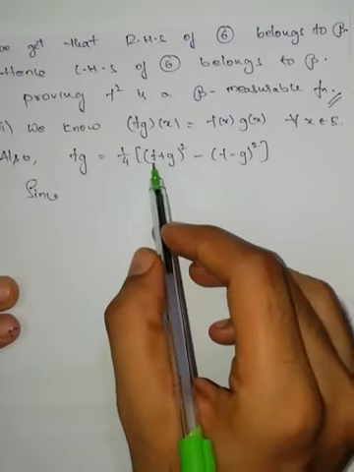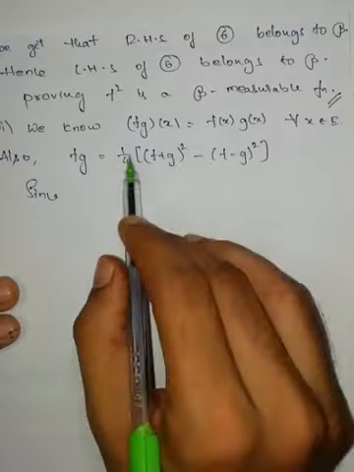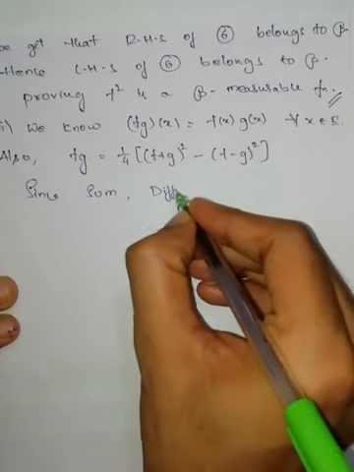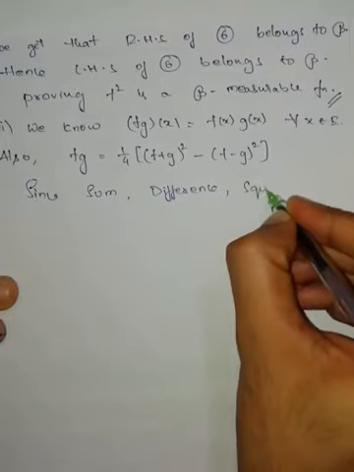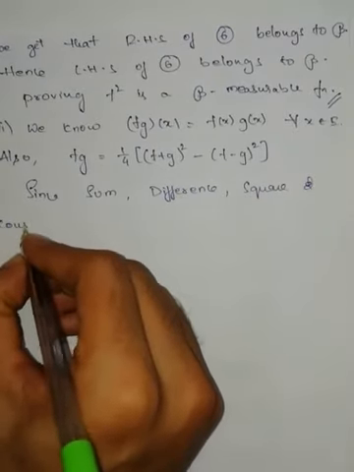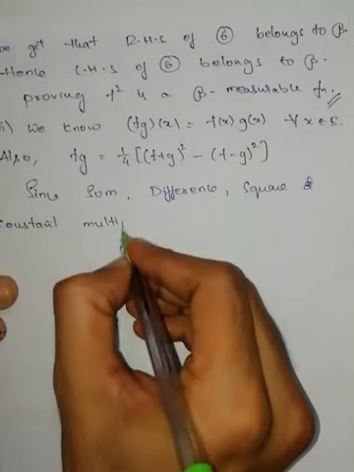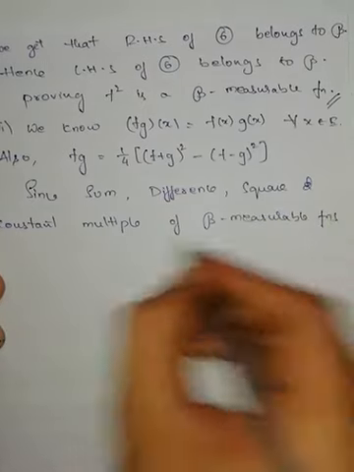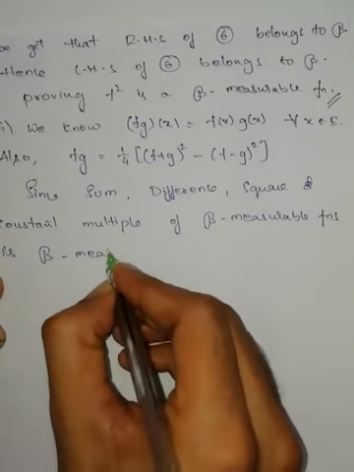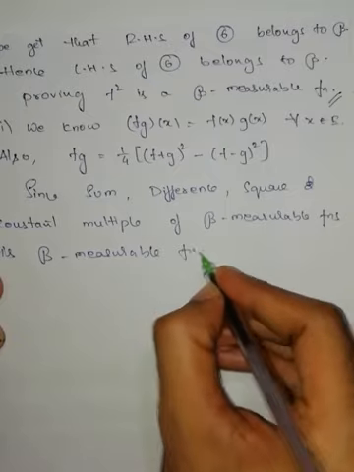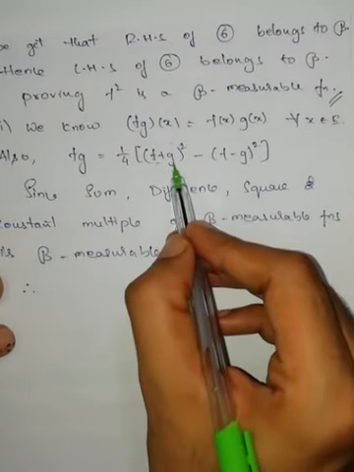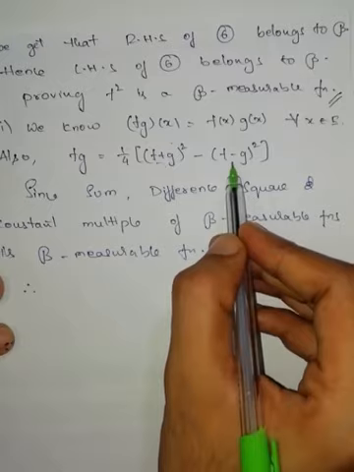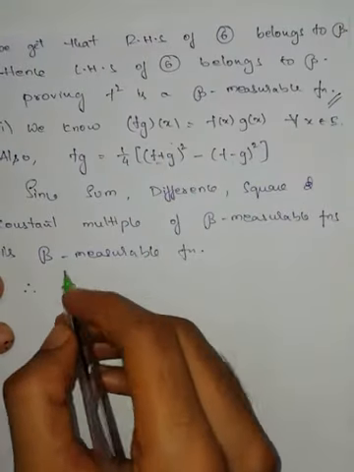Since just now we have proved that sum, difference, square and constant multiple of script B measurable functions are script B measurable functions, the sum of measurable functions is measurable, its square is measurable, the difference is measurable, their square is measurable, the difference of those is measurable, and therefore its constant multiple is also a script B measurable function.